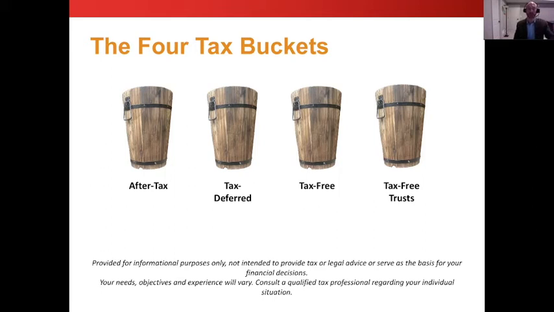Also, a lot of life insurance proceeds, like if someone passes away and leaves you a death benefit, that is usually tax-free as well. Tax-free trusts means now not only is it income tax-free, it is also estate tax-free. A lot of people don't realize that Roth IRA money is estate taxable, which means if you have over the estate tax limits and part of the money that goes over those limits is Roth IRA money, you will pay estate tax on that. Or excuse me, you're gone, right? So your estate will pay taxes on that. So then you have to start talking about irrevocable life insurance trusts and stuff to get out of your estate.